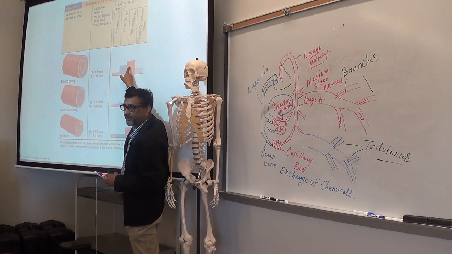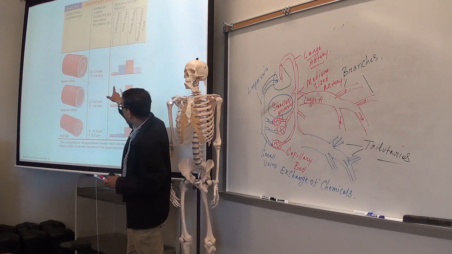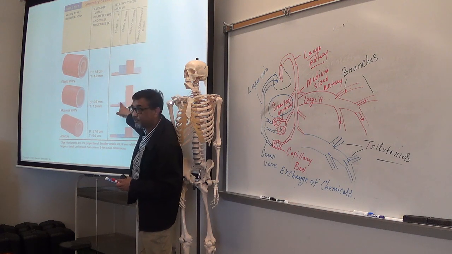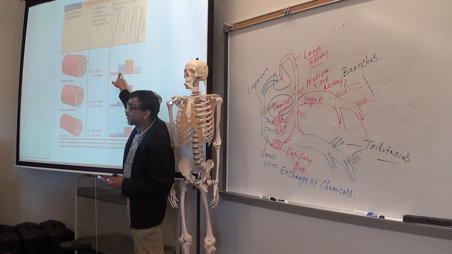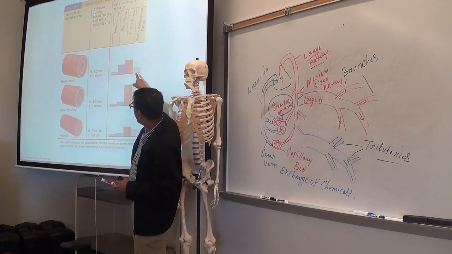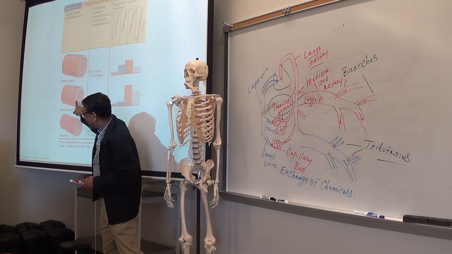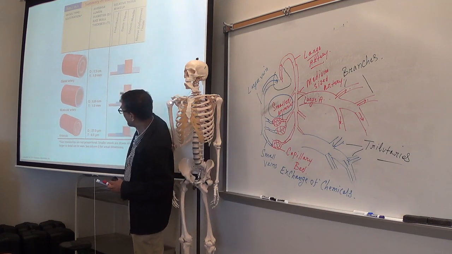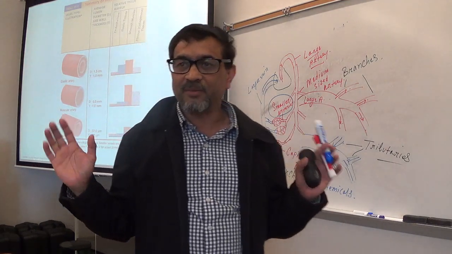This is the amount of muscle tissue. So in the large elastic artery, you see more elastic tissue than in medium-sized or smaller arteries. Makes sense? If you compare these three, here you have more elastic fibers. In case of muscle tissue, medium-sized muscular arteries have more muscle tissue compared to the other two. Is it clear? That's why they are called muscular arteries.